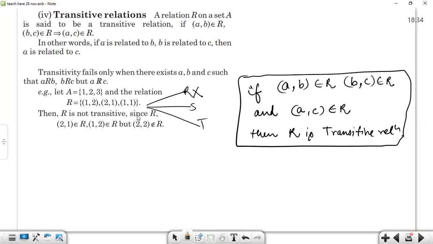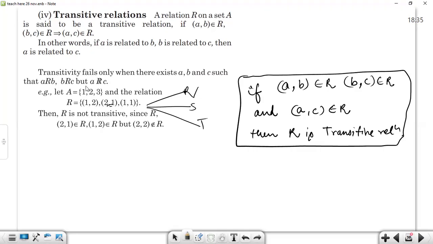Talking about symmetric, we don't have any interest in seeing the set, so let's discuss the relation itself. If (1, 2) is there, is (2, 1) present? Please answer. Yes, it is here.